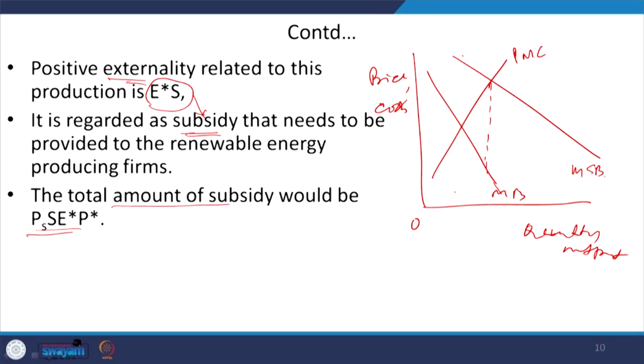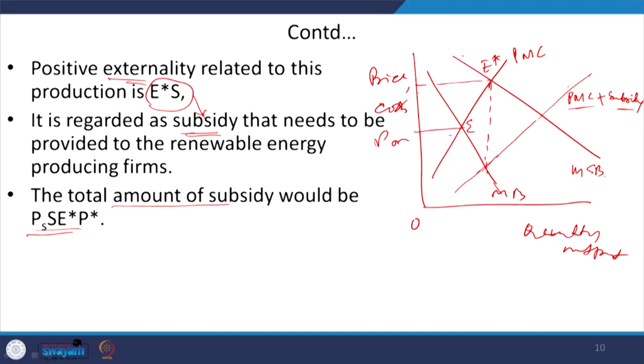So, now the producer must be getting this amount of subsidy. So, this is your marginal cost when subsidy is provided. So, this PMC plus subsidy is reflected by this line. Okay. So, this is your E. Now, this is E star, corresponding to this is PM.